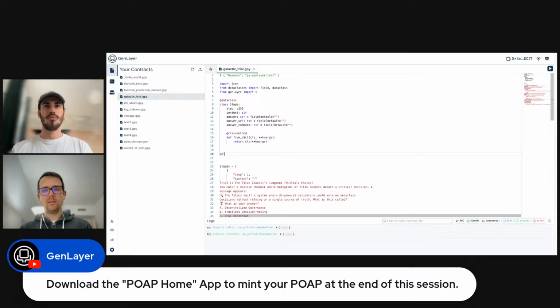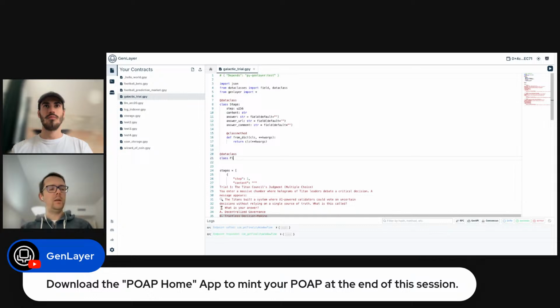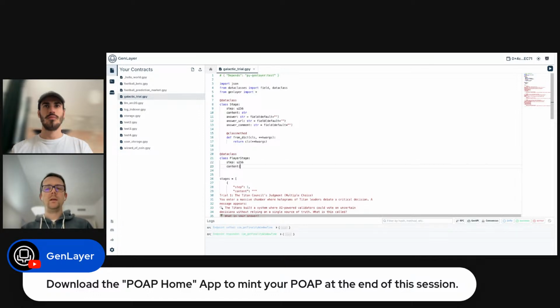All right. Now we're going to need another thing to store all the players' progress, right? So in this case, let's define what is going to be the player stage, right? So we're going to have the step of the user, what they're currently on, and the content of the current stage, so we can fetch it more easily without having to go through the entire stages to see what's the content for that.